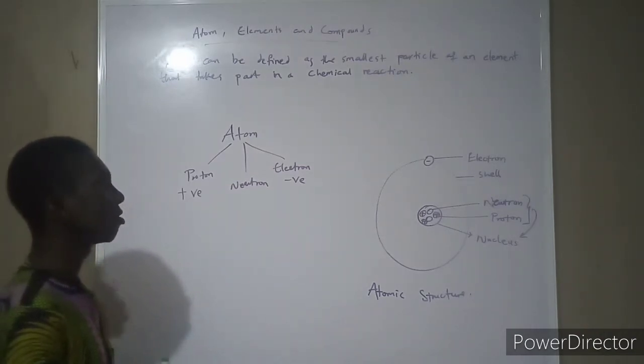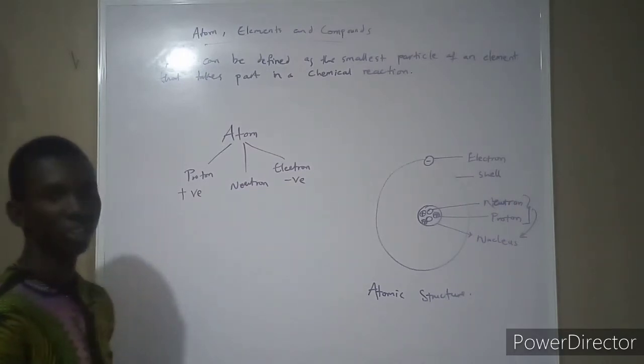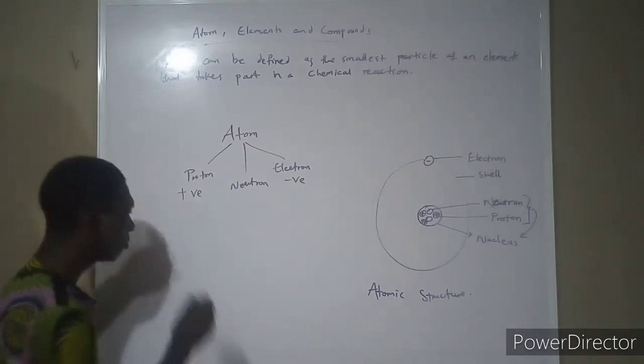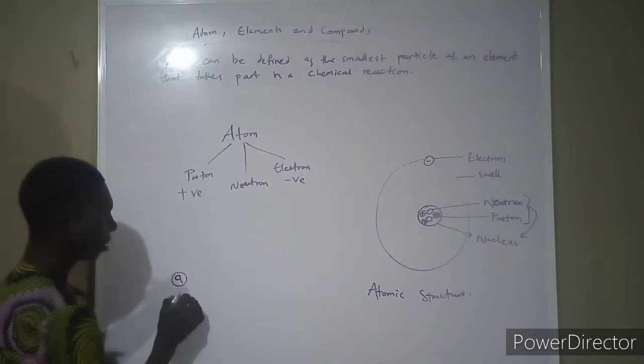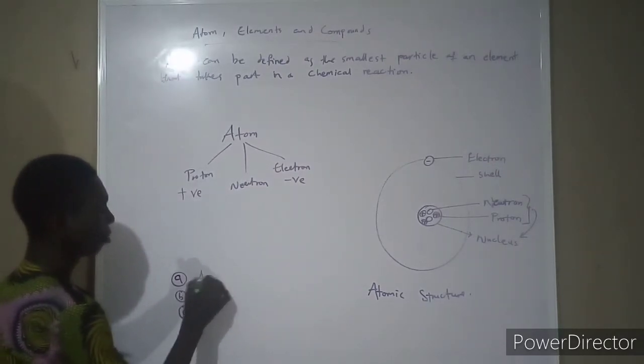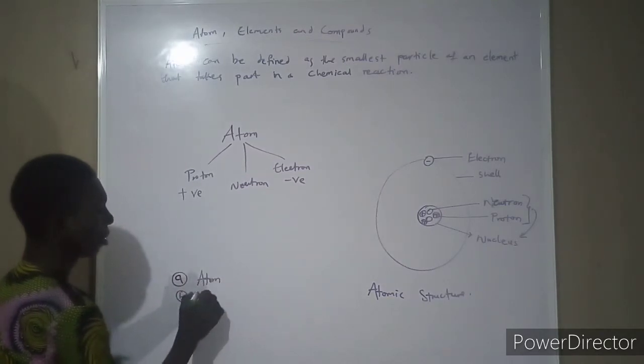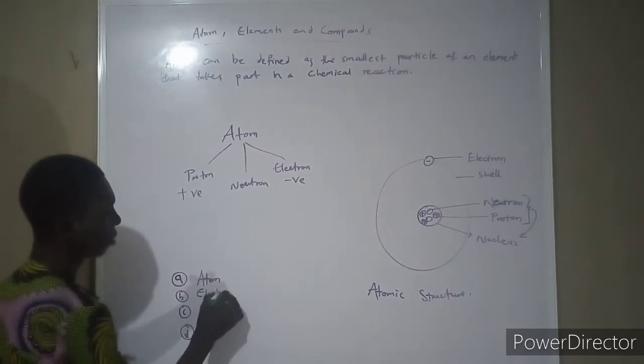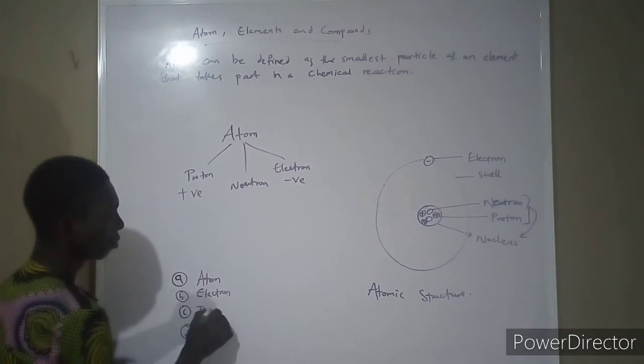But I'm going to ask you a question after we discuss this. What if you are given options A to D: the first one, atom; second one, electron; third one, proton; fourth one, neutron.